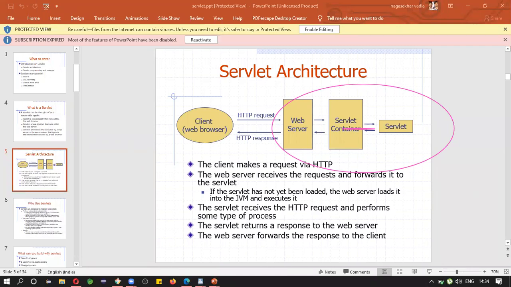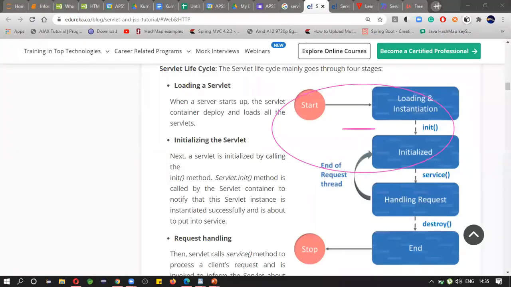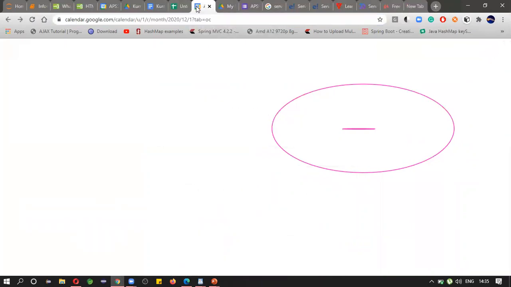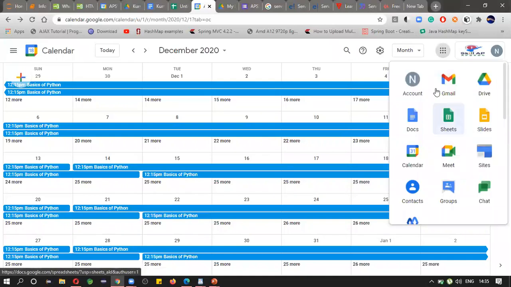So let us see, Google is having a lot of apps, right? Here you may see Docs, Sheets, Slides, Calendar, Meet, Sites, Contacts, Groups, Chat, and some others.